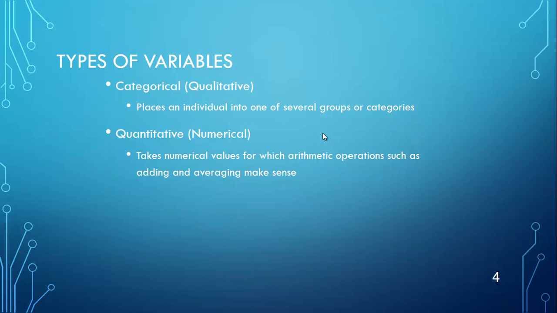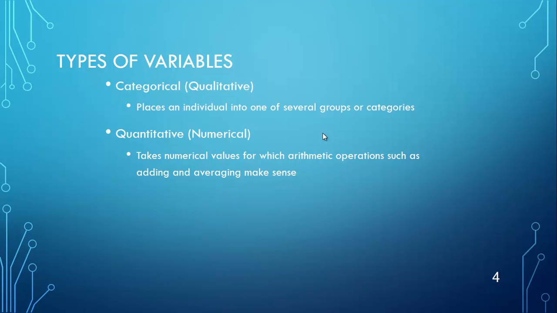So for example, gender is usually a categorical variable, right? People can identify as male or female or something else. That is just a category that they're placed into, right? Religious affiliation might be another one, right? You can identify as Jewish or Christian or Muslim or Hindu or all sorts of different types of religion, right? That's just a category you're being placed into.